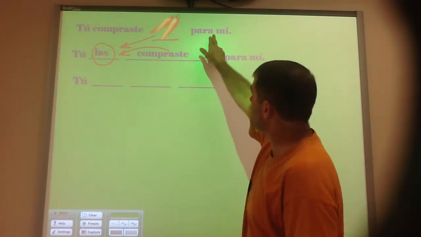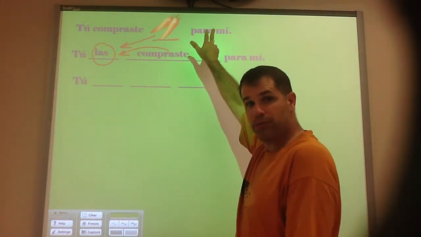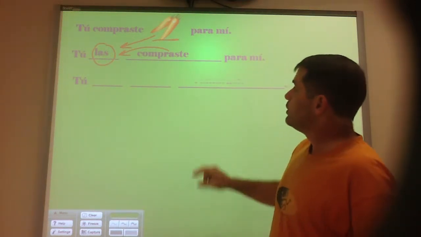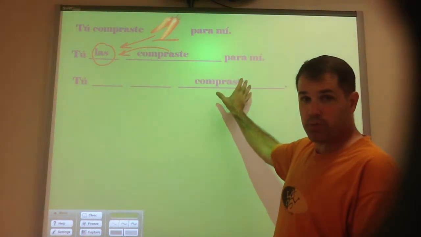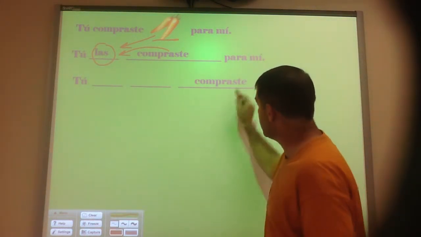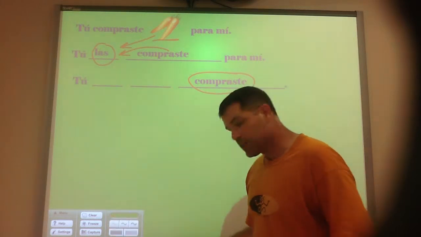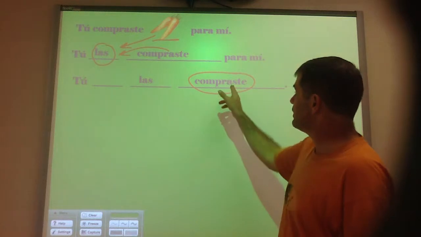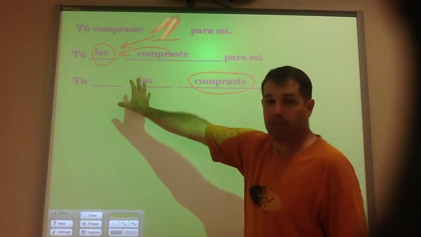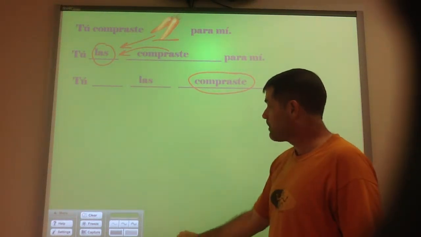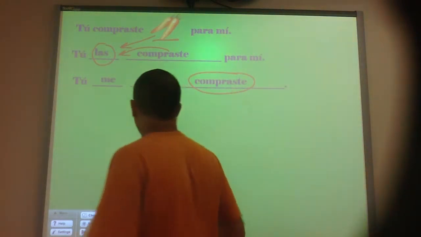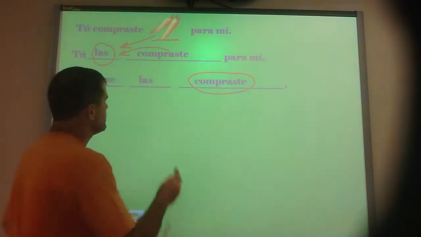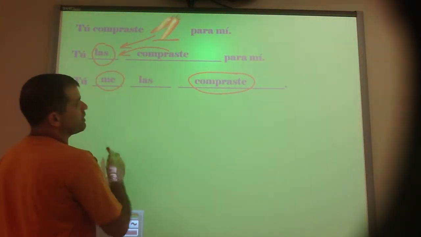Now, what if I wanted to put in an indirect object pronoun for me as well? So now I'm going to say, you bought, and because my verb is conjugated, that's what tells me where my direct object and indirect object pronouns can go. So both of my pronouns go in front of the conjugated verb. And when we have both an indirect and a direct object pronoun in the same sentence, the indirect object pronoun will always come first.